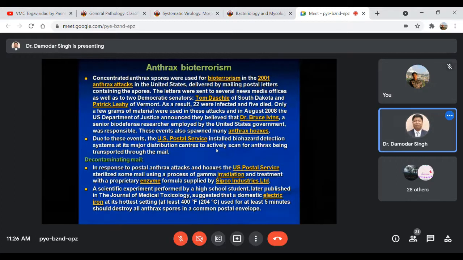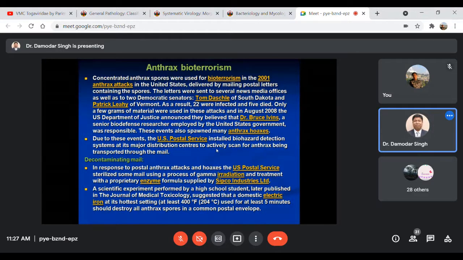It has been suggested, particularly in the Journal of Medical Toxicology, by a school student, that by using an electric iron at the hottest setting, roughly ironing postal envelopes and such, the spores can be killed. So that way one may decontaminate the postal service mail, envelopes and letters. So like that, some history is behind it.